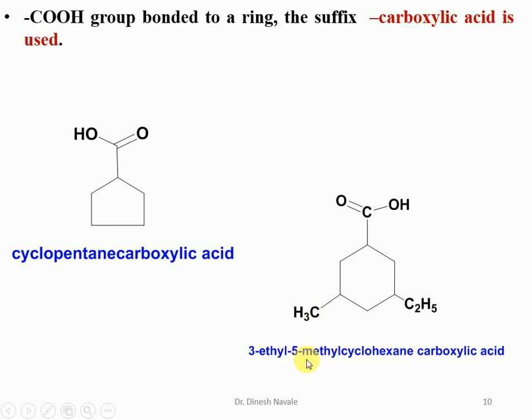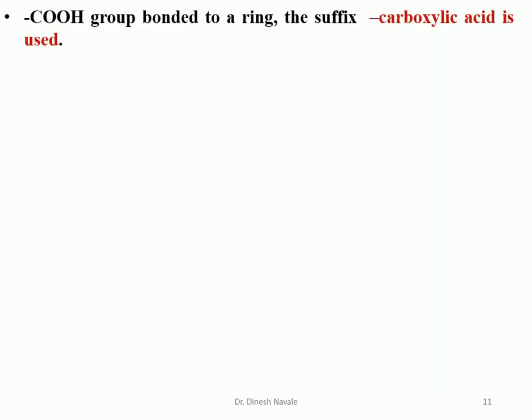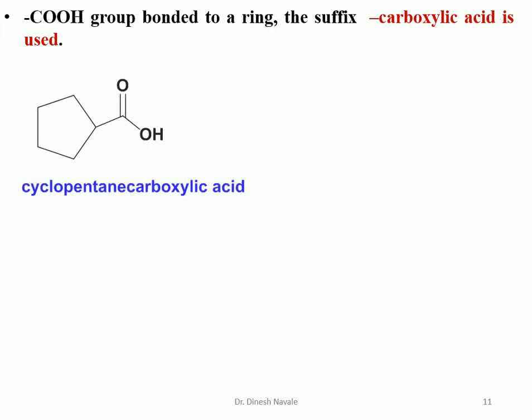For this nomenclature, we have to utilize the alphabetical order. So E comes first, then M. So it is a 3-ethyl-5-methylcyclohexane carboxylic acid. When the COOH group is bonded to a ring, the carboxylic acid is going to be utilized as a suffix. So it is a 5-member ring, so it is going to become a cyclopentane, and the suffix stays as carboxylic acid. So it is a cyclopentane carboxylic acid.